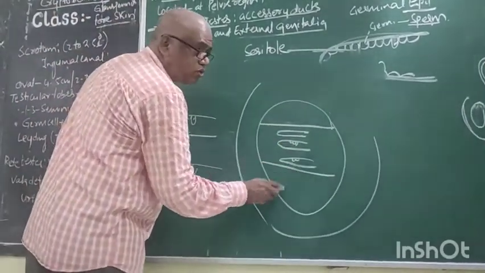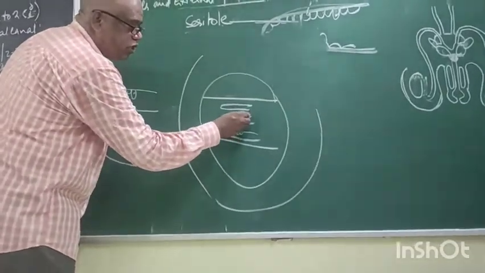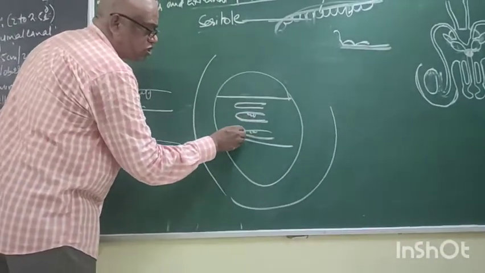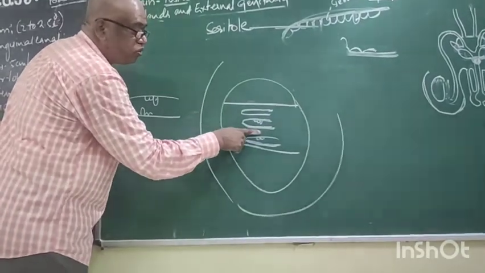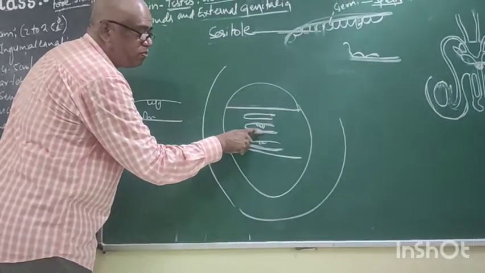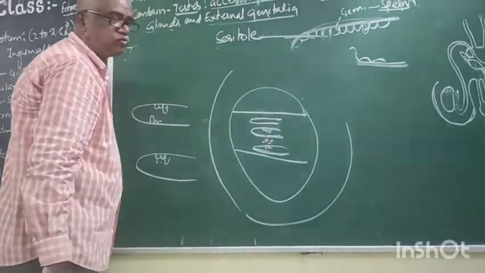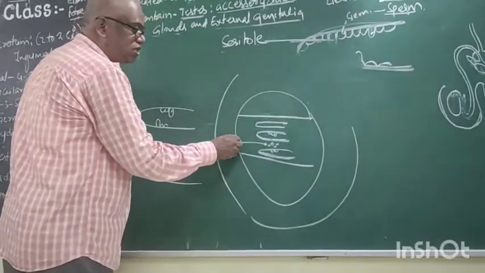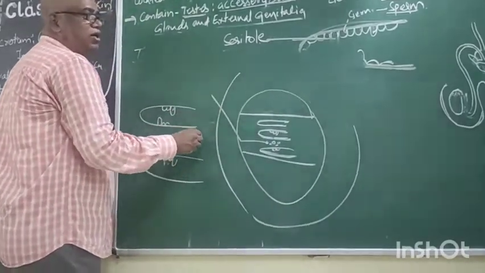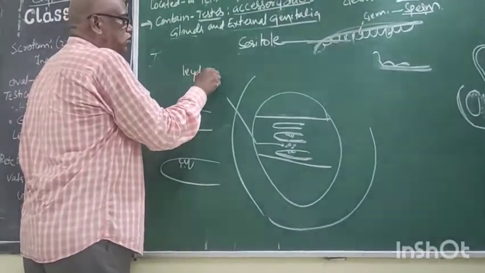In between two seminiferous tubules, it is one seminiferous tubule, it is another. In between, now I am showing with the finger, is the place between. It contains a group of cells.